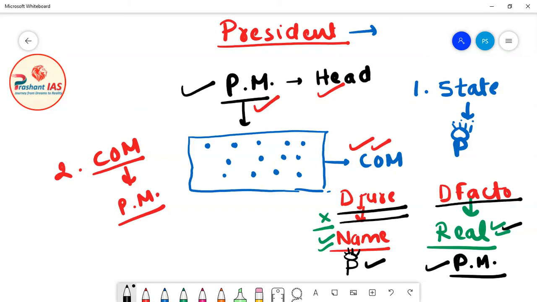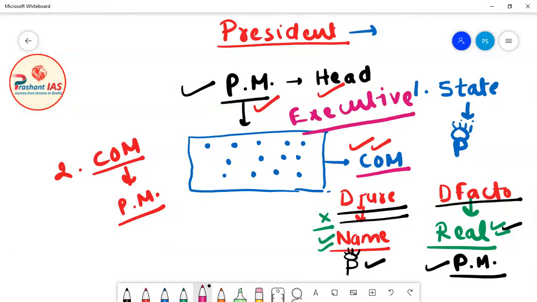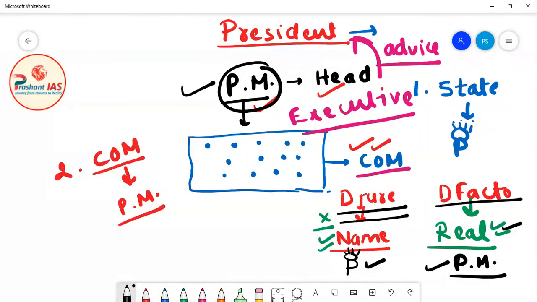Why? Because the Prime Minister is the head of the Council of Ministers, and the Council of Ministers is the executive wing of the government. The President is bound by the advice of the Council of Ministers for the discharge of his functions, and the head of the Council of Ministers is the Prime Minister. So the real boss of India is the Prime Minister. That's why the President is called the de jure head of India and the Prime Minister is called the de facto head of India. Now friends, let's move further.